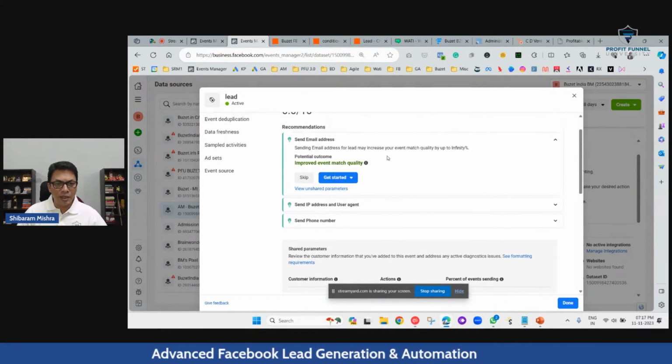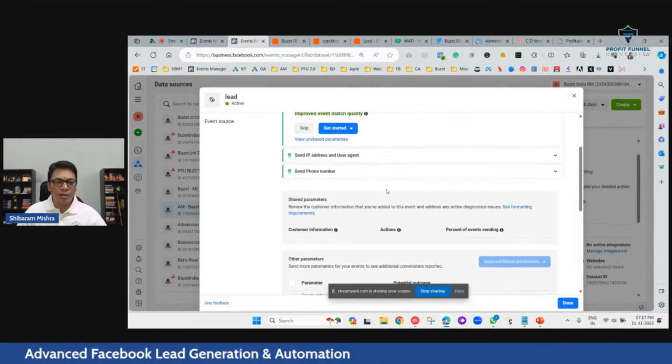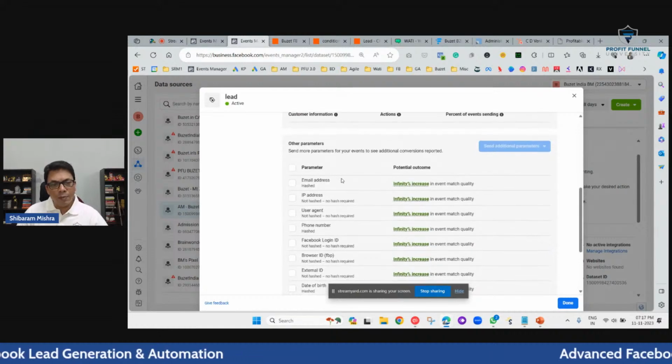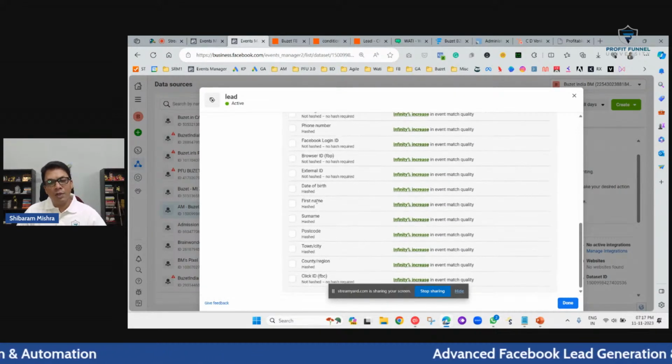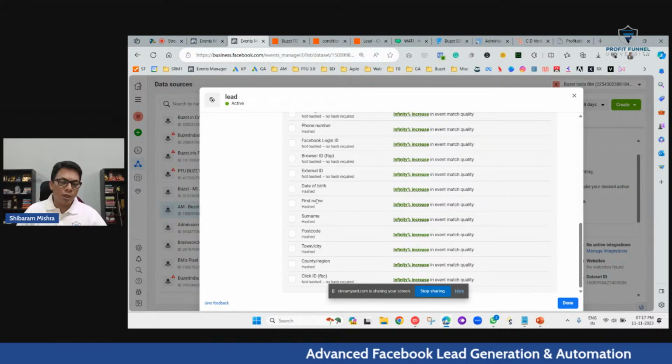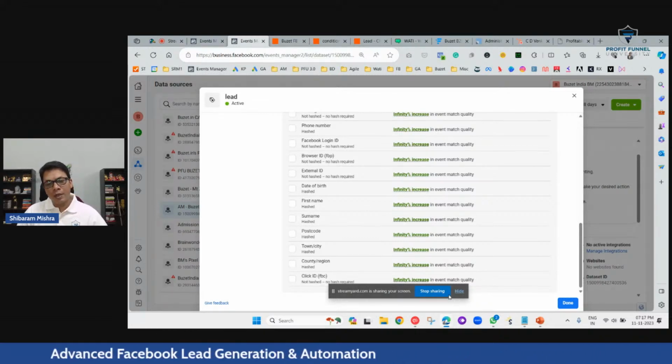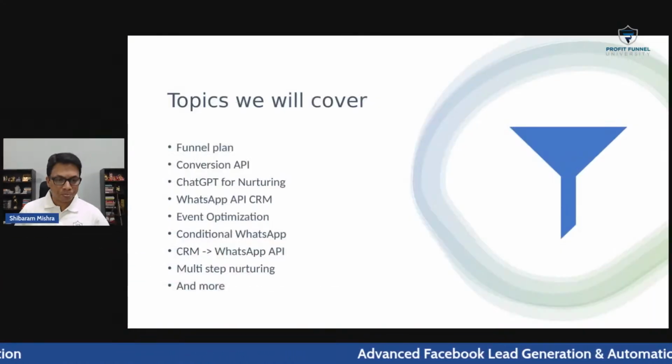It says that send email details, send IP address, send the phone number. Then what other parameters you can send? If you send multiple data, more data to conversion API and CRM, it will optimize better for you. That is the whole objective. The more information we have, the more data, let's say conversion API or your CRM will get, and they will pass data which has more attributes towards your lead, and it will capture that data and it will optimize better.